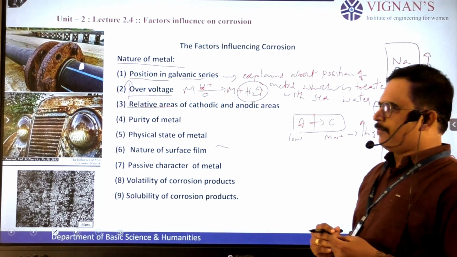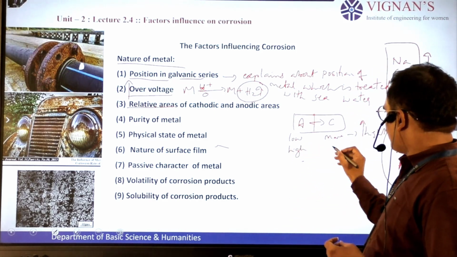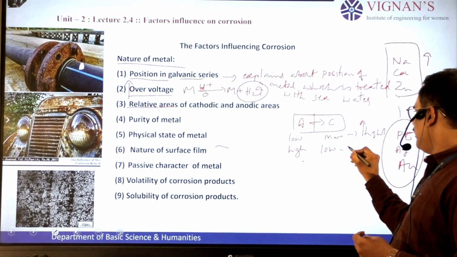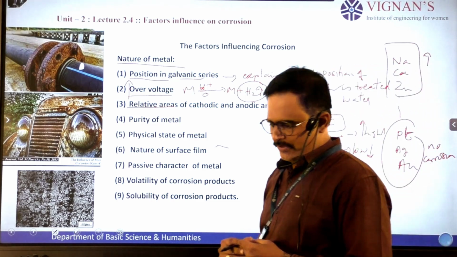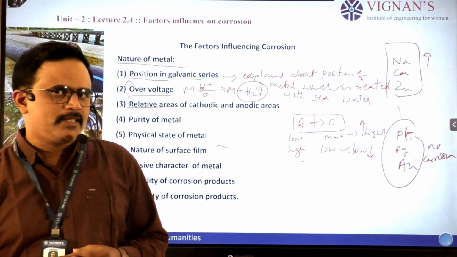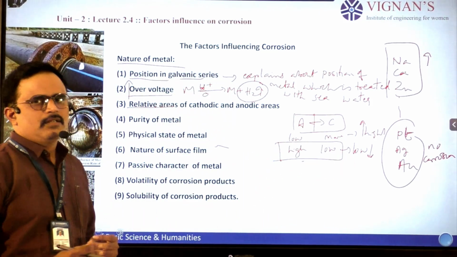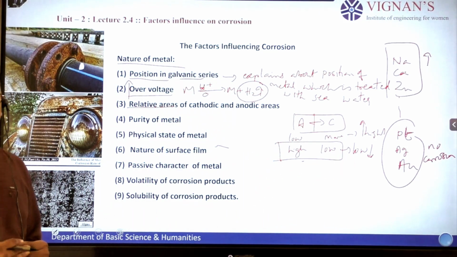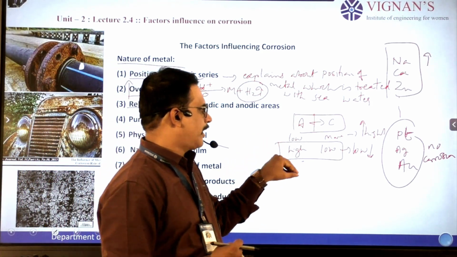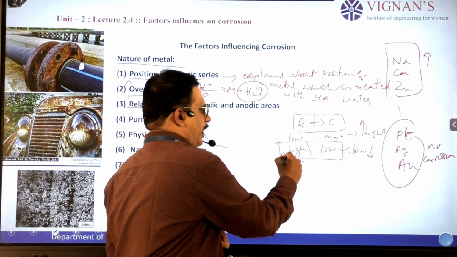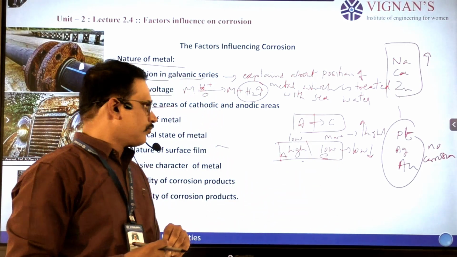Like the second example, if the anodic area is high and the cathodic area is low, in this case we observe a low corrosion process. So relative areas indicate the condition required to control corrosion. That means for any material, if it contains high anodic area and low cathodic area, it indicates less corrosion.